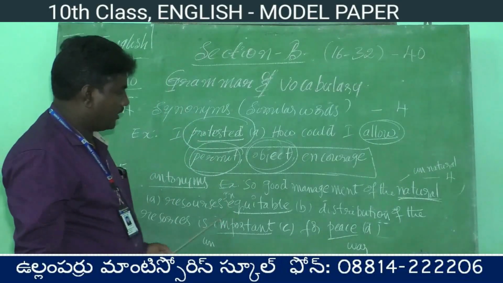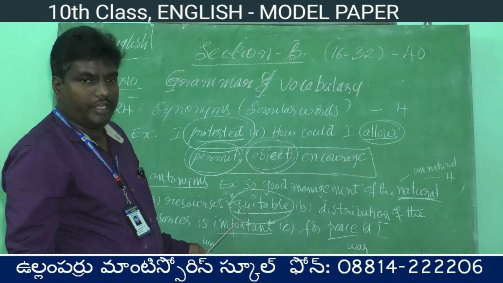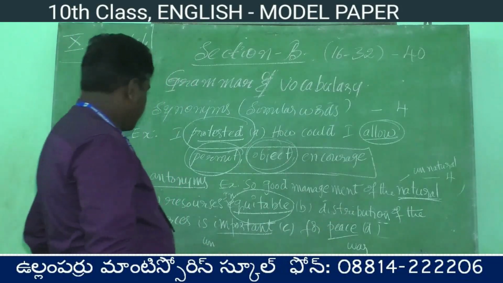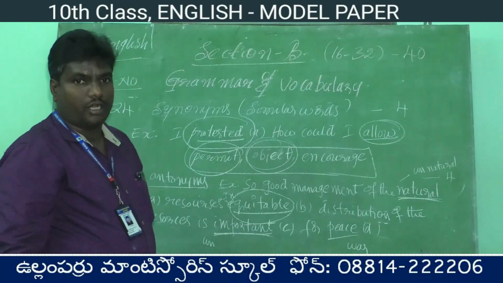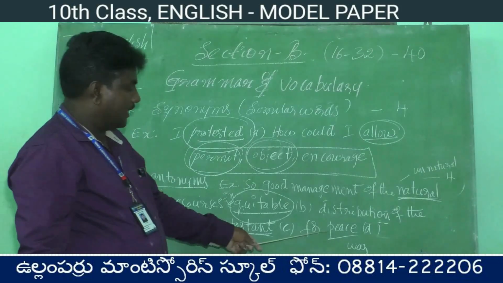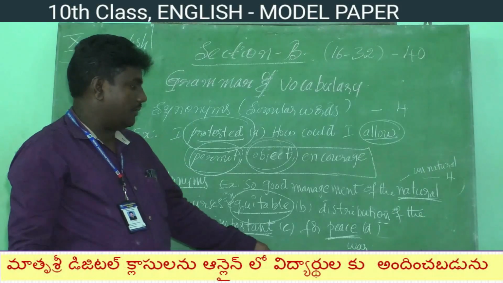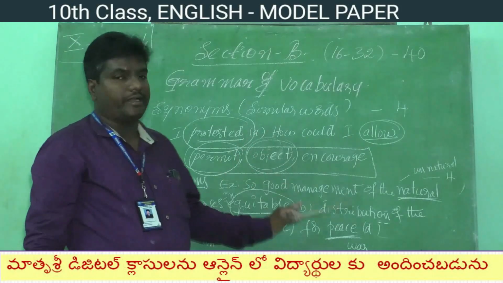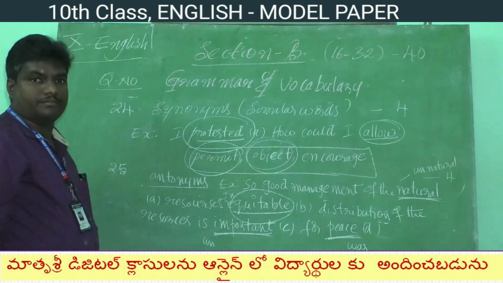Next one, resources and equitable. Here the second word is equitable. What is the opposite of equitable? Inequitable. Next one is resources and important. Important is the underlined word. What is the antonym, the opposite word of important? Unimportant is the opposite word. Next word is peace. Underlined word is peace. What is the opposite word of peace? In this way, you have to write opposite words and antonyms, children. Question number 25.